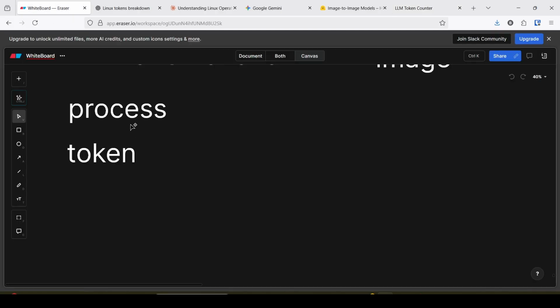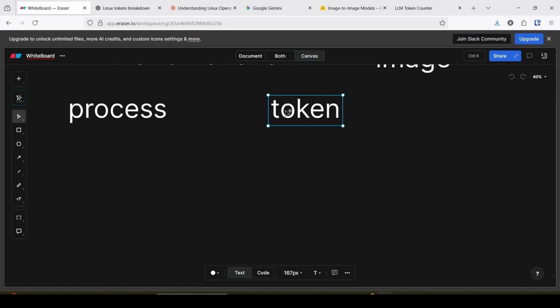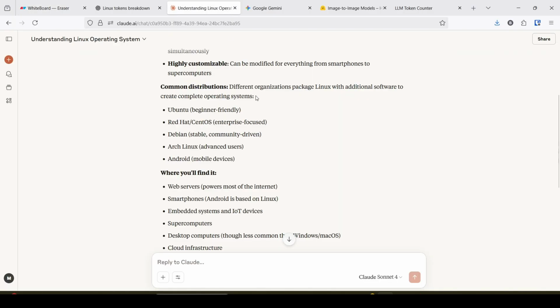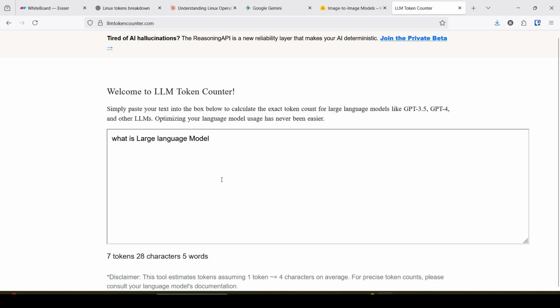The LLM processes the data as tokens. Why I am saying that, I will explain later. So if I ask the question what is Linux, it is 3 tokens and 3 words. But if I ask what is large language model, it has 5 words but 7 tokens.